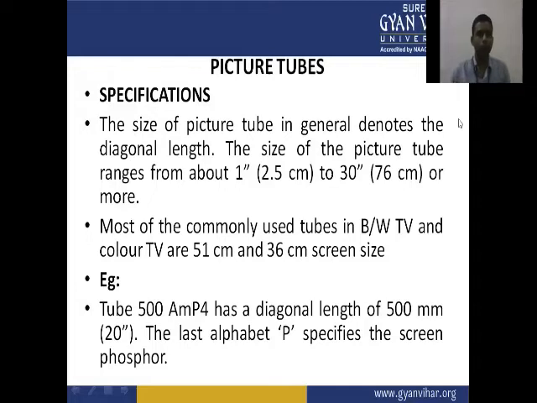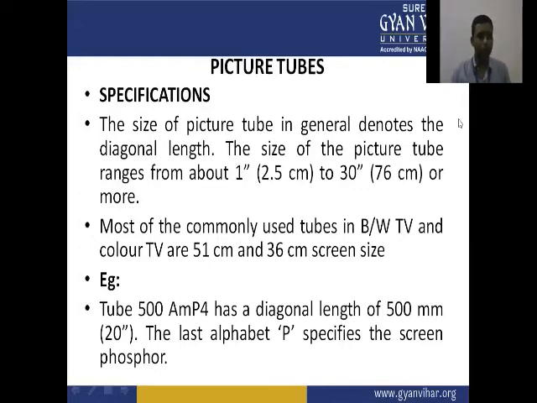Most of the commonly used tubes in black and white TV and color TV are 51 centimeters and 36 centimeters screen size. And this size is always measured in the diagonal. So black and white TV is available in 51 centimeters, and our color television is available in 36 centimeters.